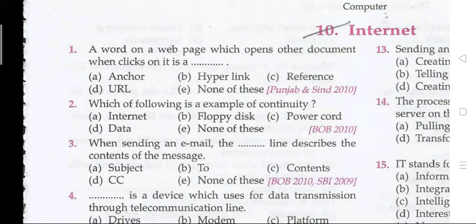The next question: which of the following is an example of a network? The right answer is A, internet. Question third: when sending an email, the dash line describes the contents of the message. The right answer is subject.